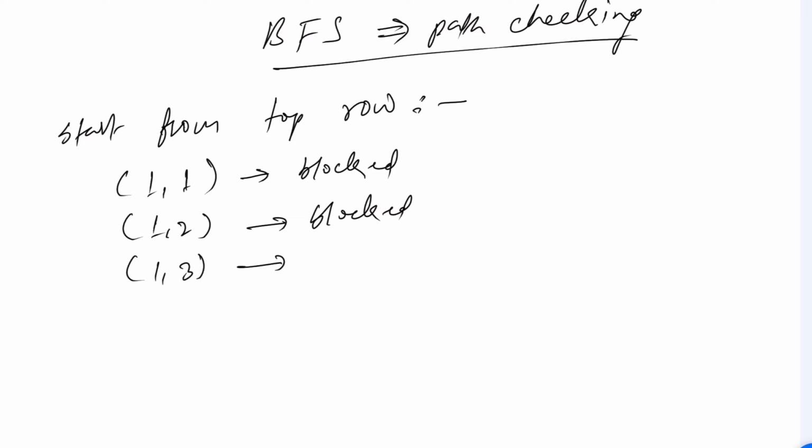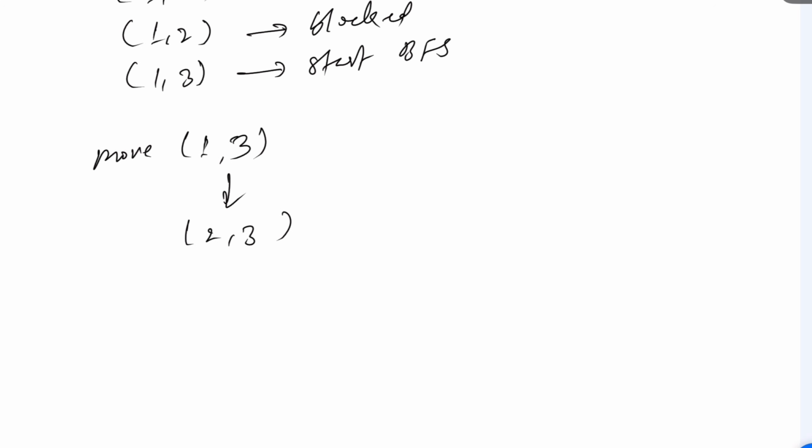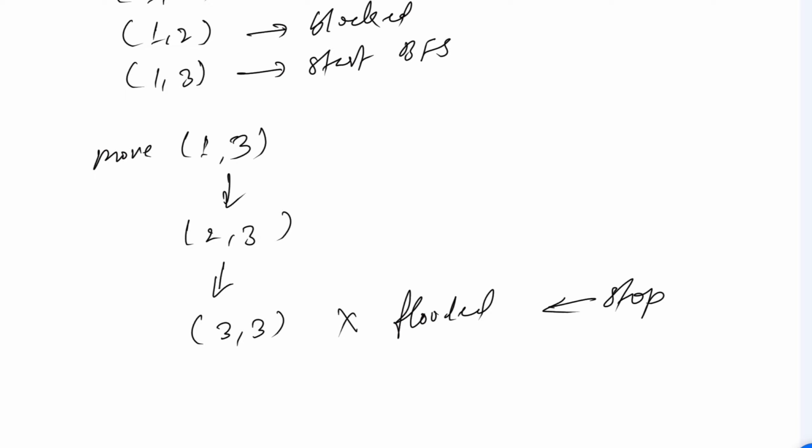So we'll start BFS here. When we move from 1 3, we can reach 2 3. When we reach 2 3, can we go to 3 3? No, we cannot go here. Why? Because it's already flooded. So we have to stop here.